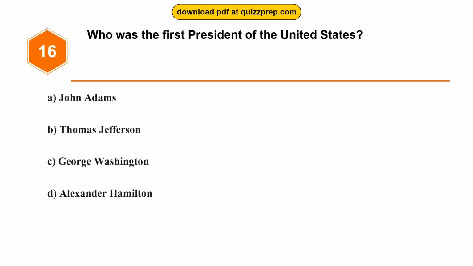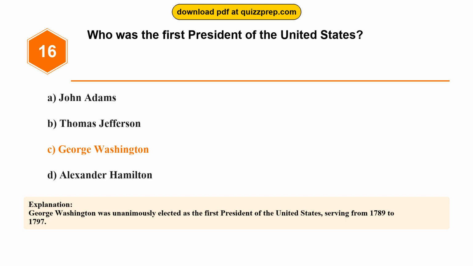Question 16. Who was the first President of the United States? Option A, John Adams. Option B, Thomas Jefferson. Option C, George Washington. Option D, Alexander Hamilton. The correct answer is option C, George Washington. George Washington was unanimously elected as the first President of the United States, serving from 1789 to 1797.